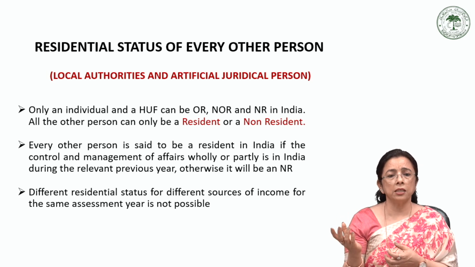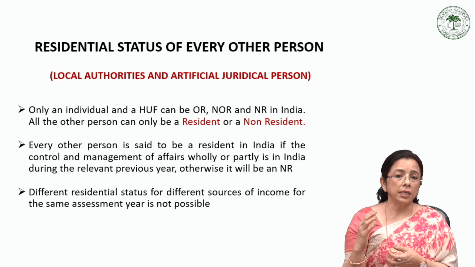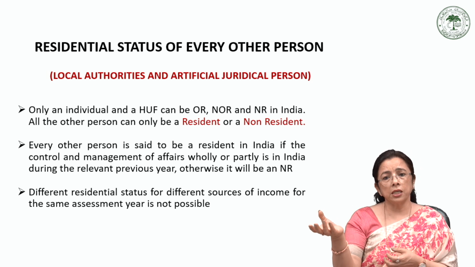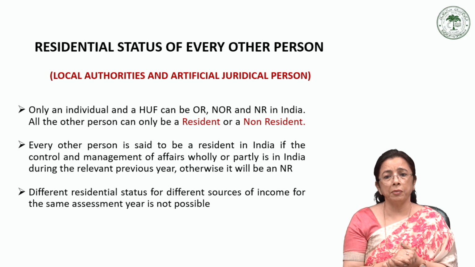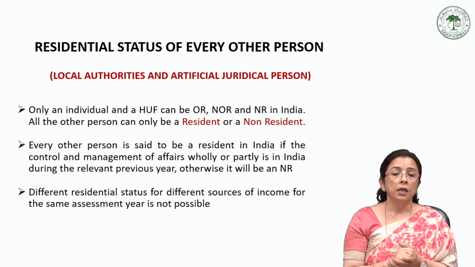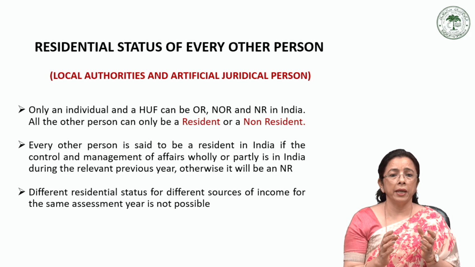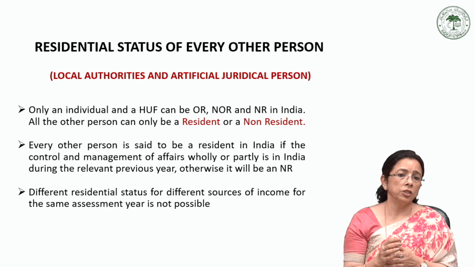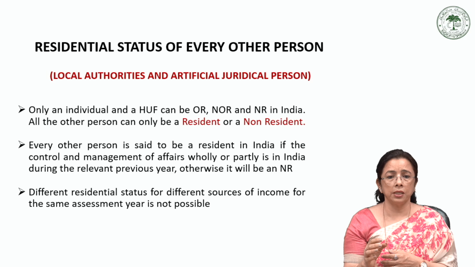Suppose an international trust has its main administrative office in London, but its trustees meet and make major decisions in India. That means control and management are partly situated in India. Therefore, here the decision will be that this trust is an Indian resident.